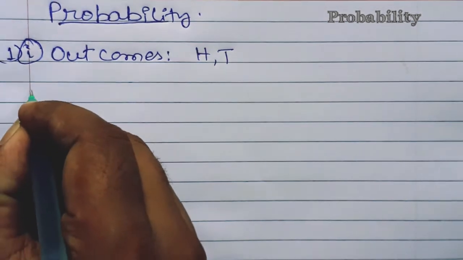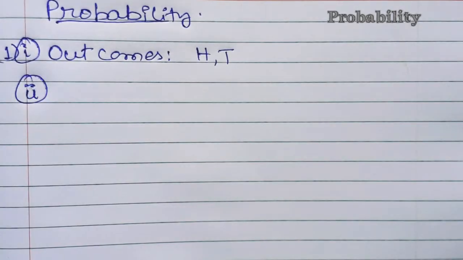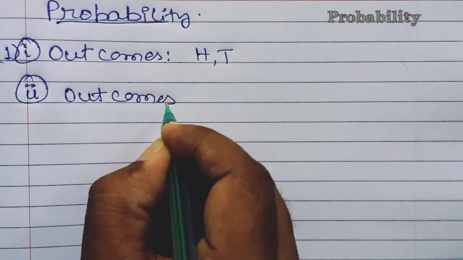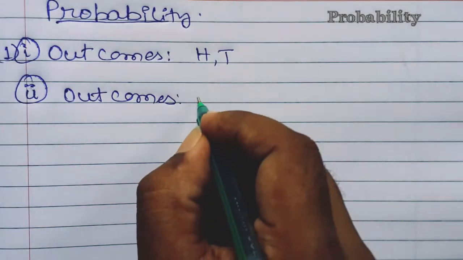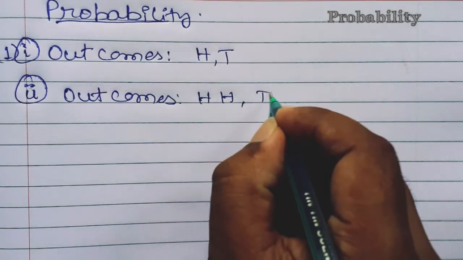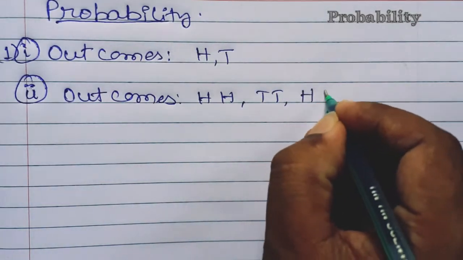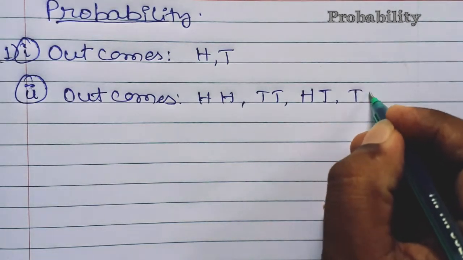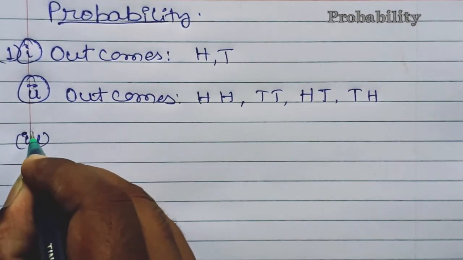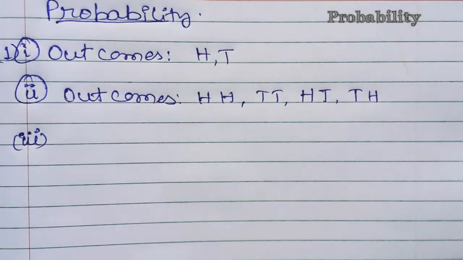Now the second one, that is, two coins are tossed. When two coins are tossed, the outcomes will be different. When two coins are tossed together, there might be possibilities that both the coins will be having head, both the coins will be having tail, one will be having head and the other tail, and one another will be tail and head. So these all are the possibilities when two coins are tossed. Now you'll see the third question. So again I'm repeating, what is outcome? Outcome will always represent the possibilities.